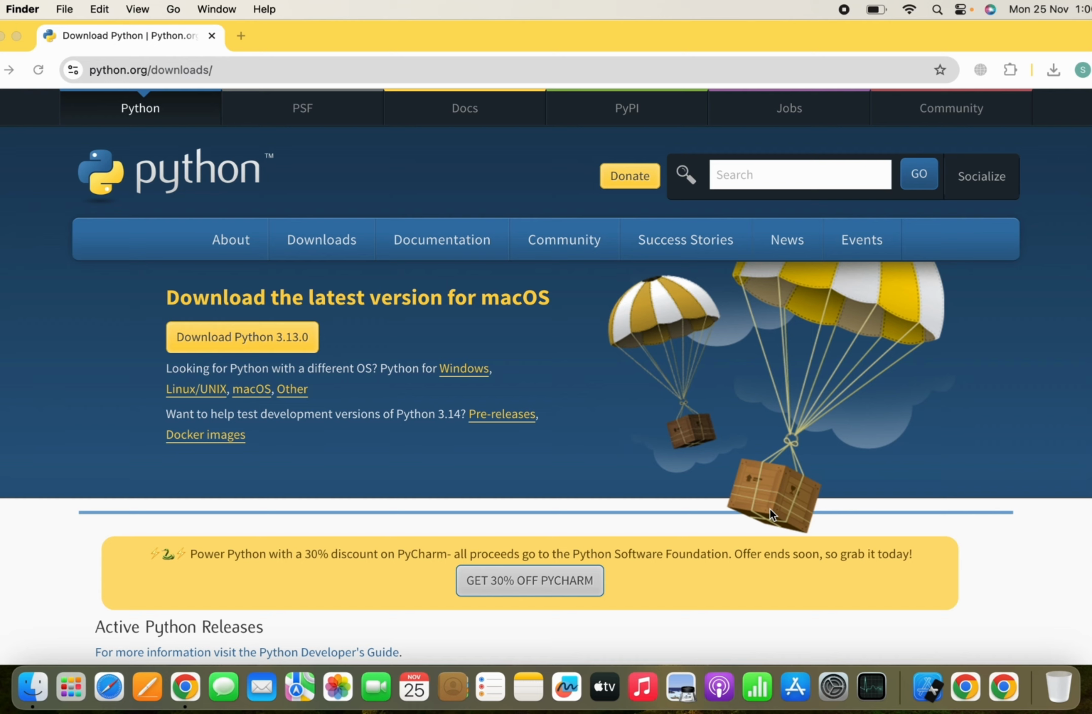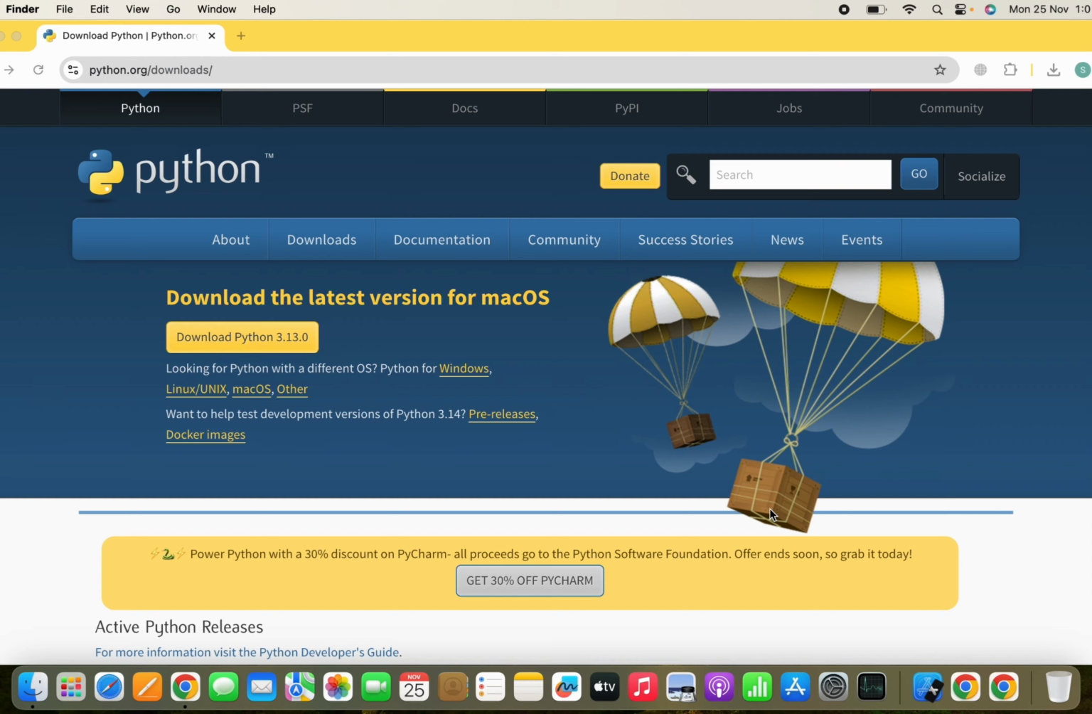But the main thing now is where to write the code. We need to write code to execute Python, right? So we need a code editor. For the different code editors, there is VS Code. You can see Visual Studio Code, which is the best software you can use to simply write code.